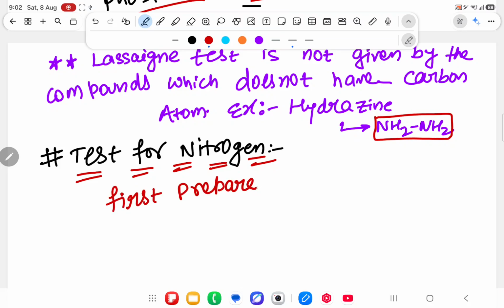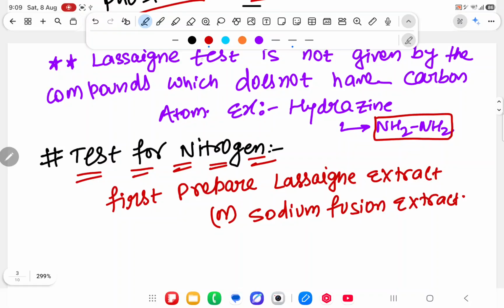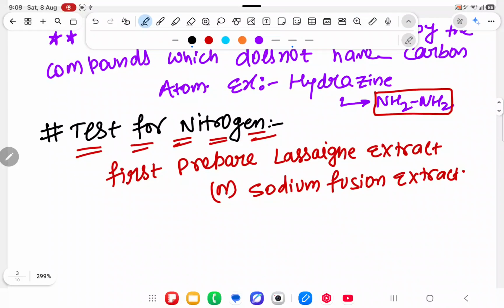Lassaigne extract, or this is also Lassaigne extract or sodium fusion extract. Always try to make the sodium fusion extract or Lassaigne extract, because most of the compounds are not soluble. They will not form ions. If they will not form ions, we are not able to do the test. So sodium fusion extract will make them soluble.